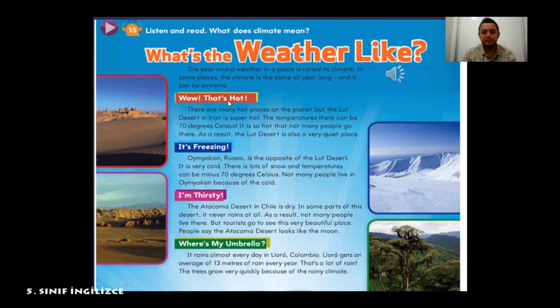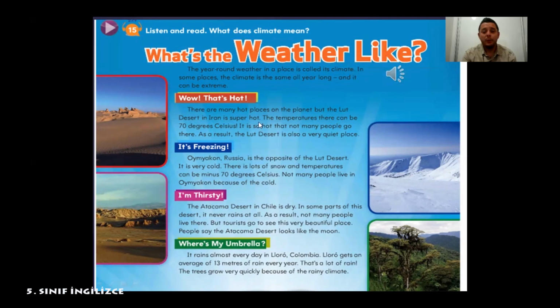Wow, that's hot. There are many hot places on the planet, but the Lut Desert in Iran is super hot. The temperatures there can be 70 degrees Celsius. It is so hot that not many people go there. As a result, the Lut Desert is also a very quiet place.